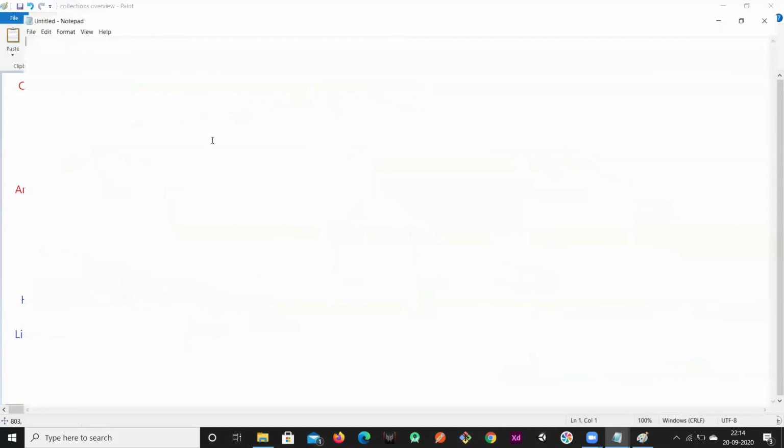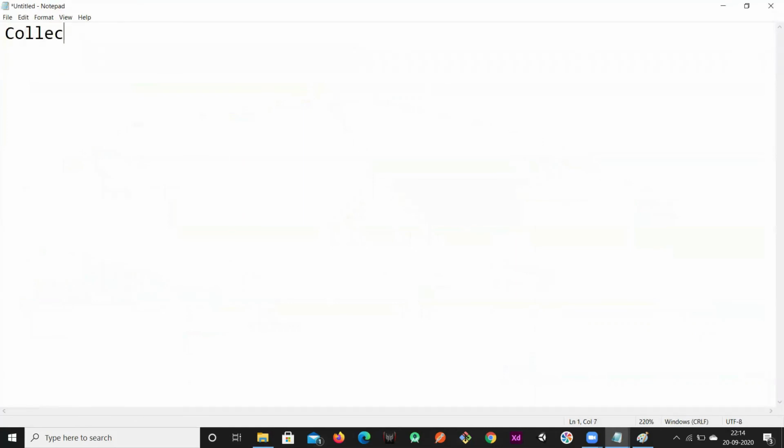So in the collection interface, we have some list of methods. What are those methods? The first method is add. I can add an object to this collection. If I wanted to add an object to this collection, then I have to use a method called add.